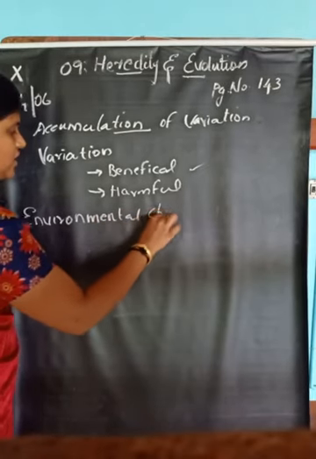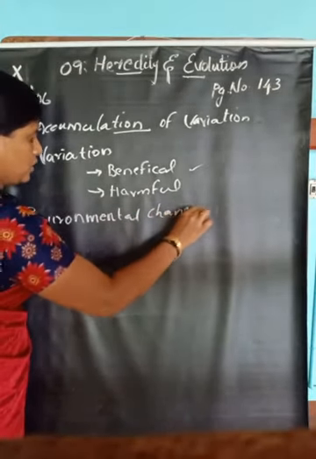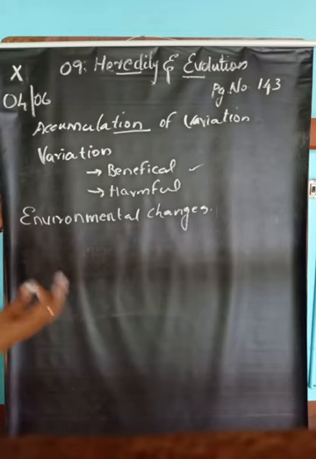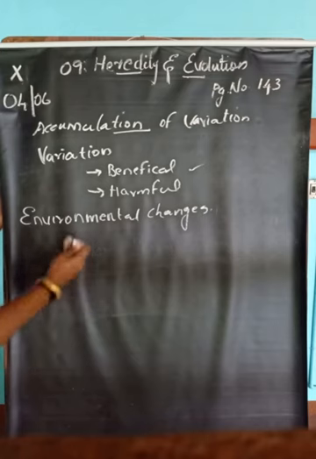Environmental changes may happen, so to survive in that changing environment, some organisms require these types of variation.